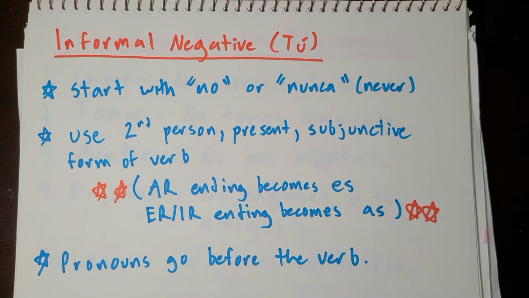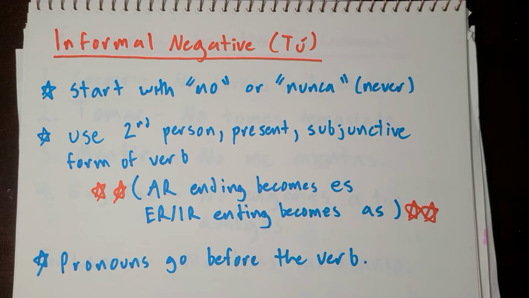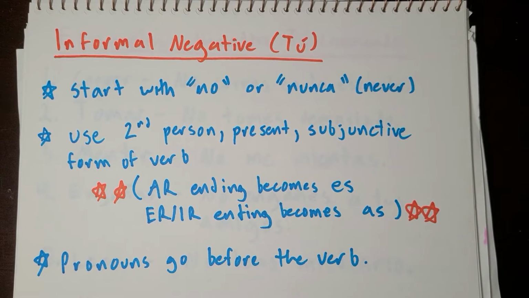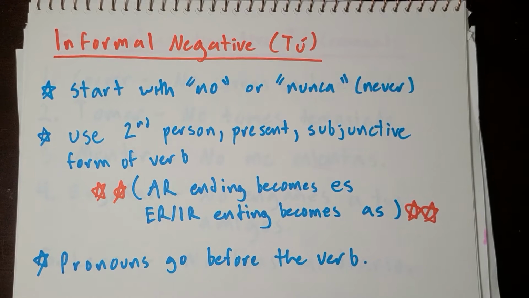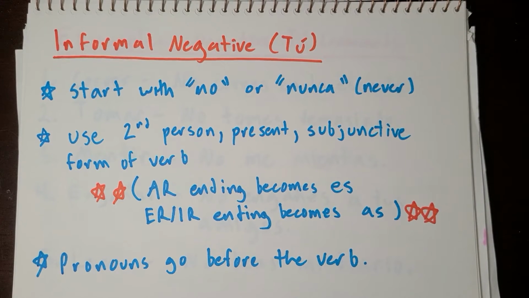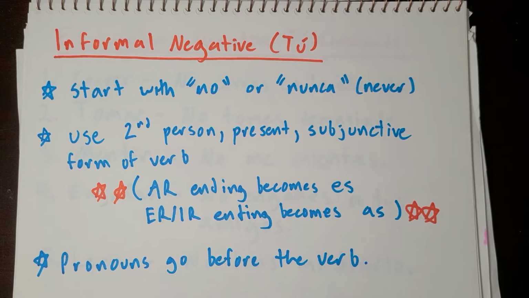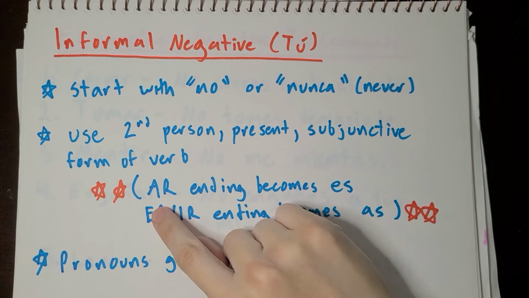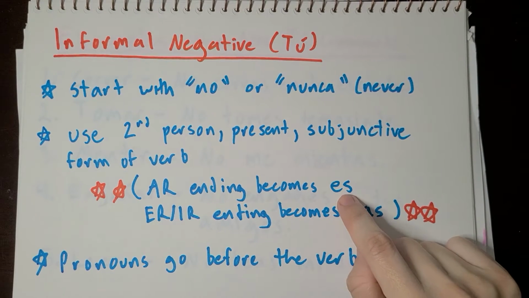Now, don't panic. The subjunctive verb tense is a tense just like the present tense, the past tense, the future tense. It is a verb tense that does not exist in English. And I know that sounds super crazy, but it's used in certain scenarios, and we'll make a separate video about what the subjunctive tense is and when to use it. But what you're going to want to know for the purpose of creating an informal negative command is that the AR ending of the verb becomes ES.